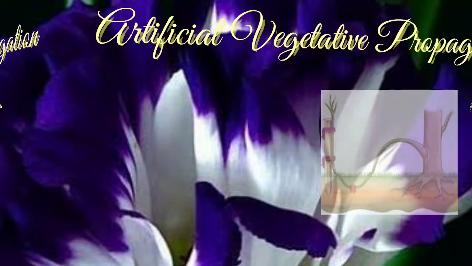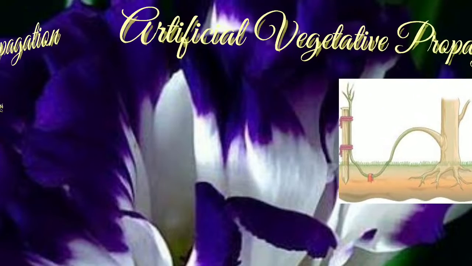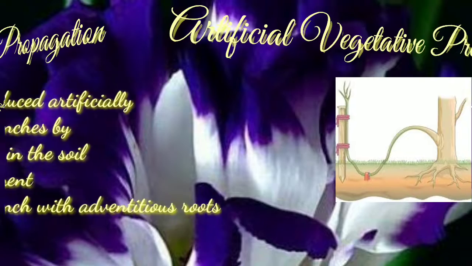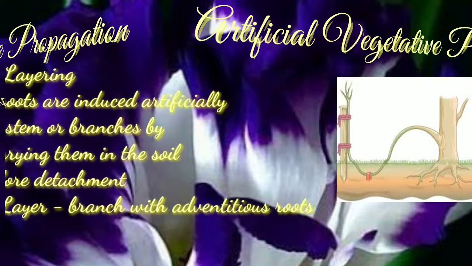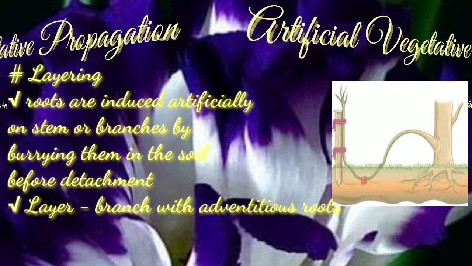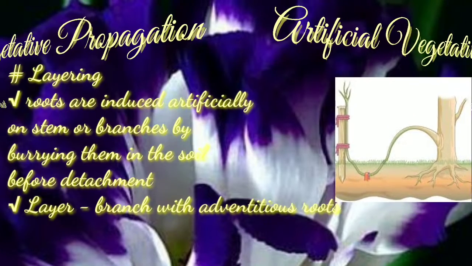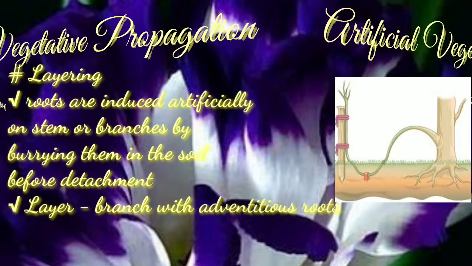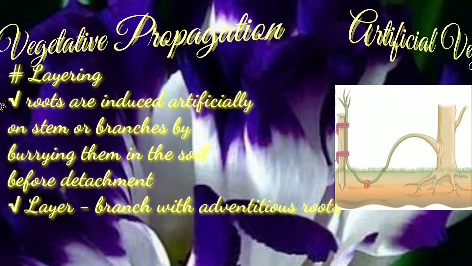The next method of artificial vegetative propagation is layering. In this method, roots are induced artificially on stems or branches by burying them in the soil before their detachment from the parent plant for propagation.